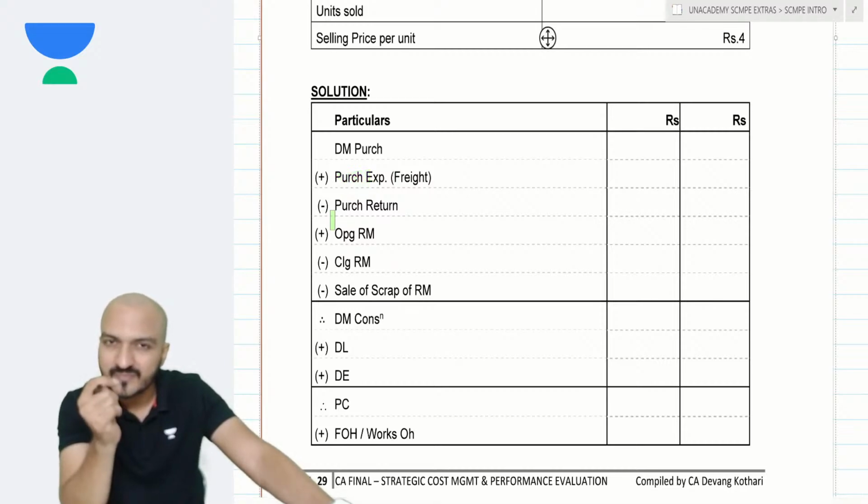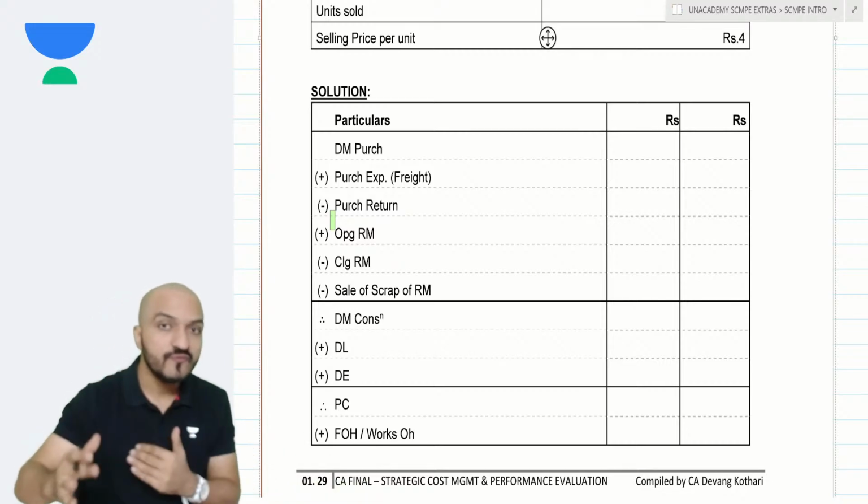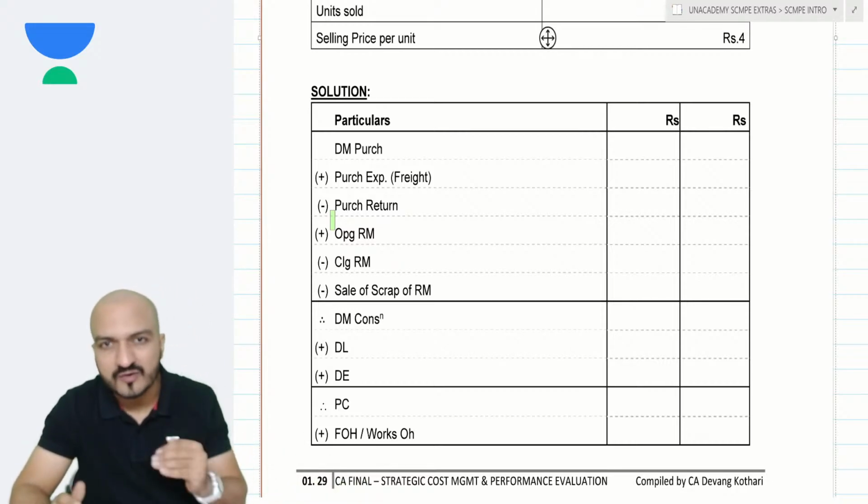What about carriage outwards? Where would that fall in the cost sheet? Carriage outwards, I'm asking. Outward carriage is incurred on what?